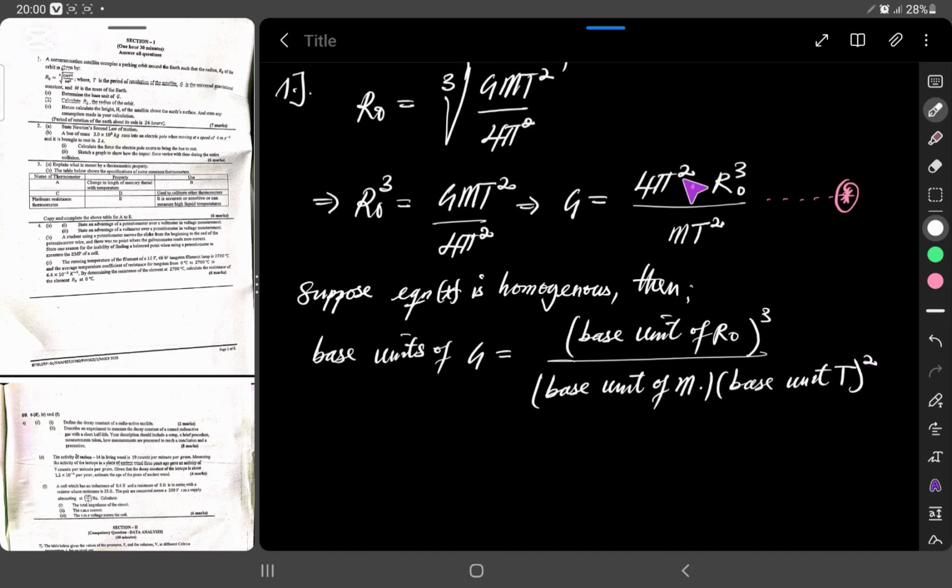Take note, I've ignored 4 pi squared because it is simply a dimensionless constant, and whenever a parameter is dimensionless, its base unit is assumed to be 1.